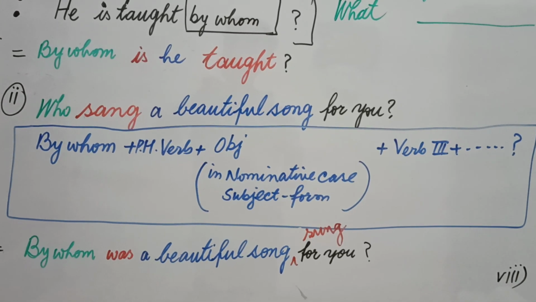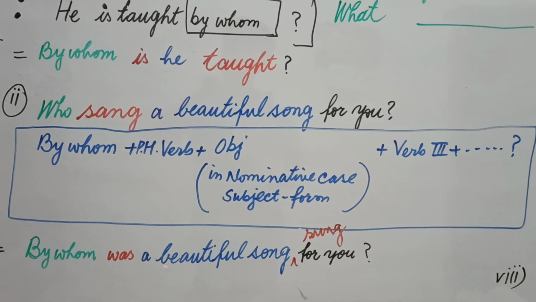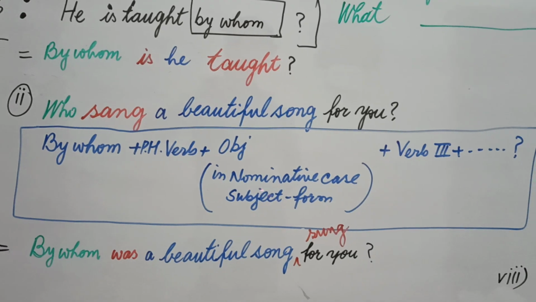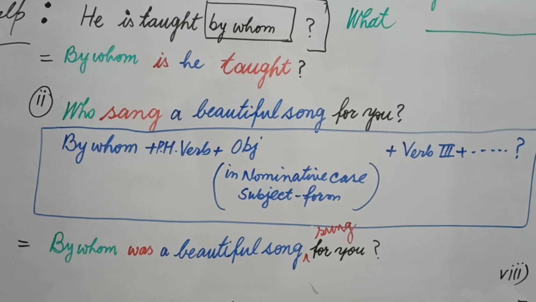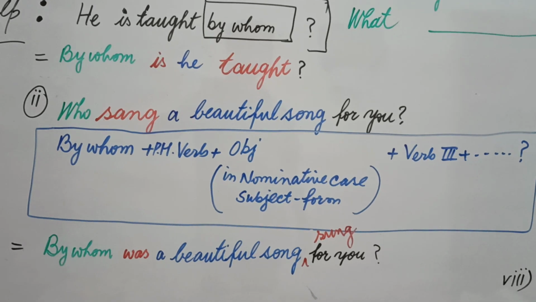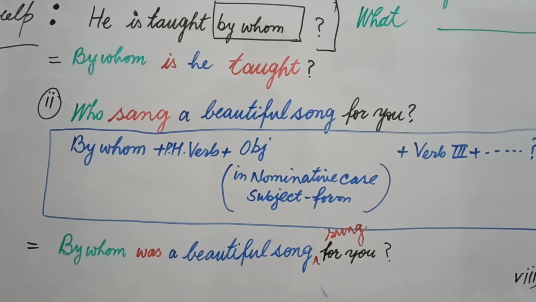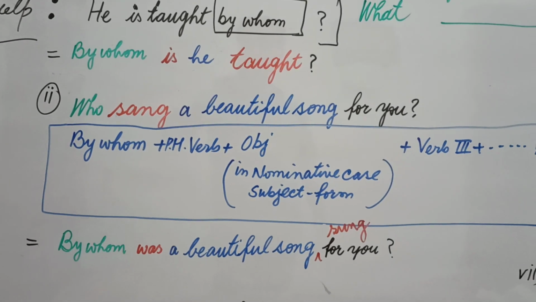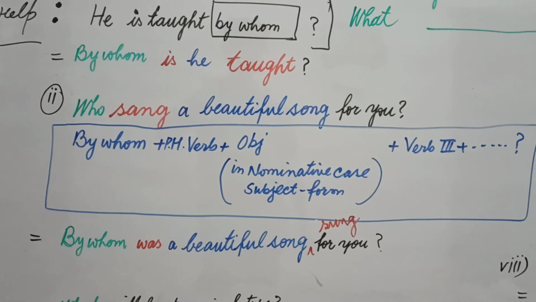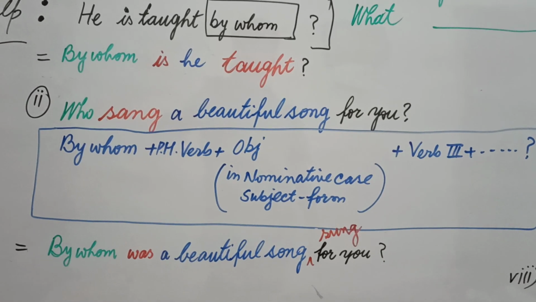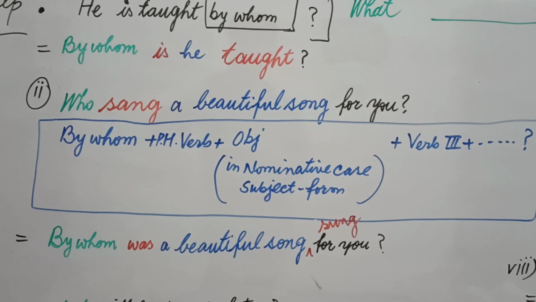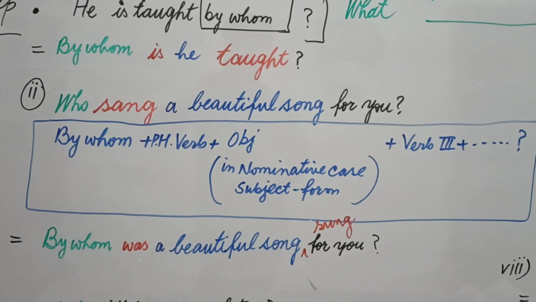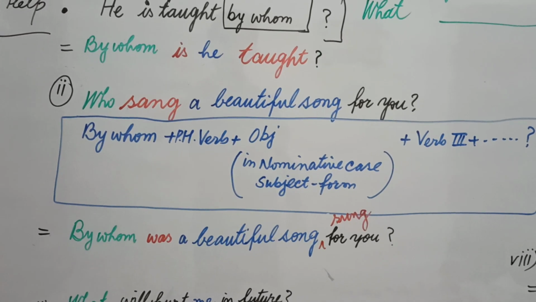A beautiful song will be written, then the third form sung, and was will be used for this, a beautiful song being a singular noun, and then for you. In this way we came to know the passive voice of who sang a beautiful song for you will be like this. By whom was a beautiful song sung for you, meaning who is changed into by whom, and between the question word and the subject you use a helping verb. By whom was a beautiful song sung for you.